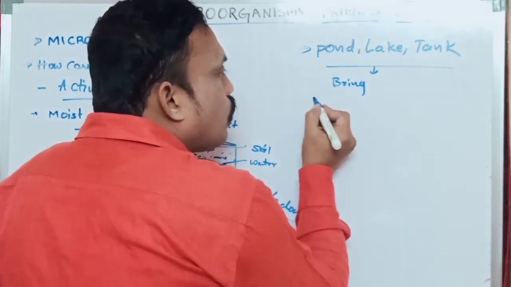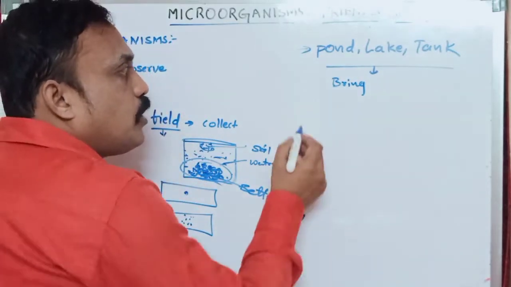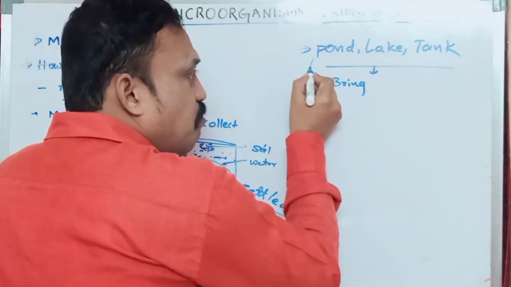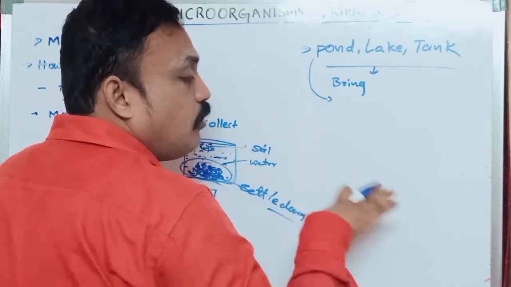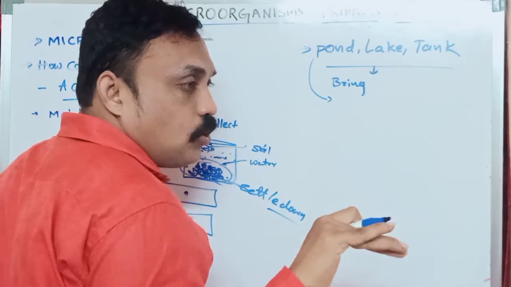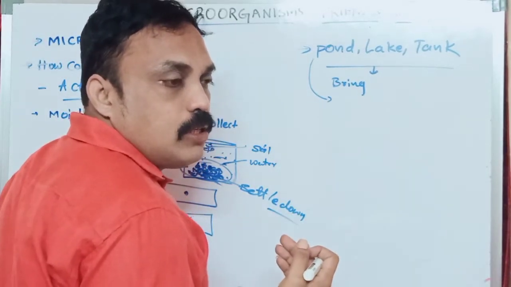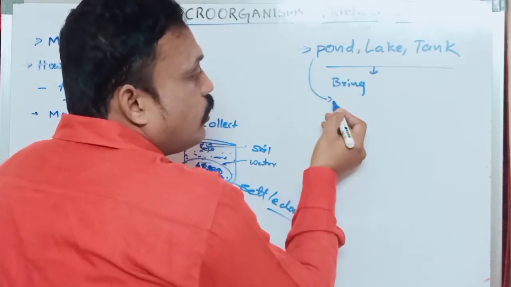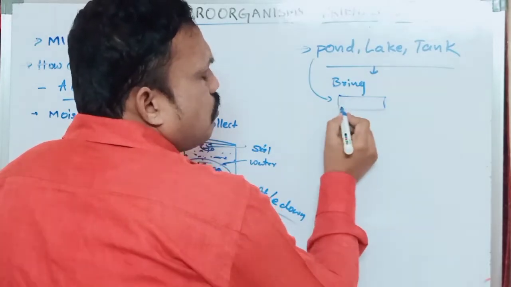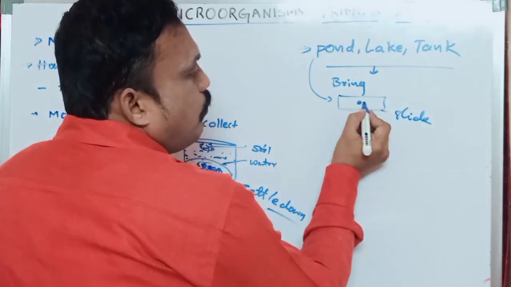Why do we take water from that pond only? Because in the pond there is stagnant water, so many types of microorganisms grow in it. That is natural water, so many microorganisms grow in it. That's why we collect water from the pond. Collect some water from the pond and take a slide, and pour 1 or 2 drops of pond water.